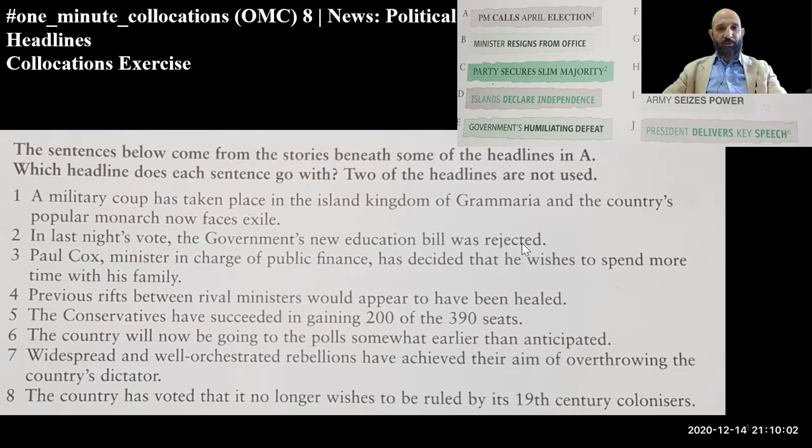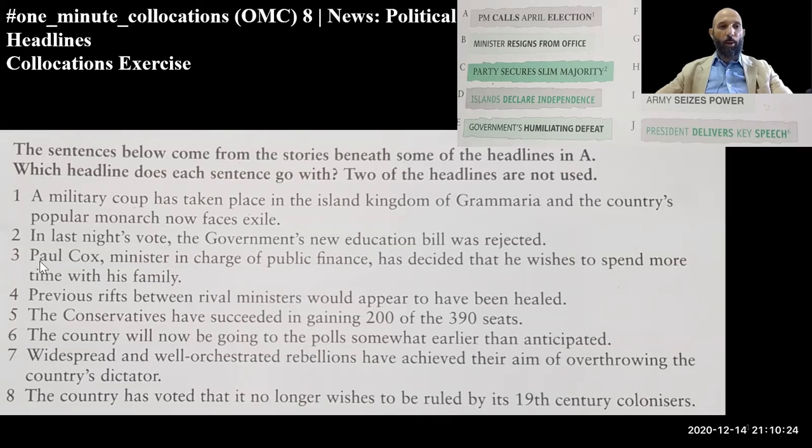So it was rejected. So the parliament said no. So which one is it? Let's say E. Yes, very good. Government's humiliating defeat. Defeat, yeah.